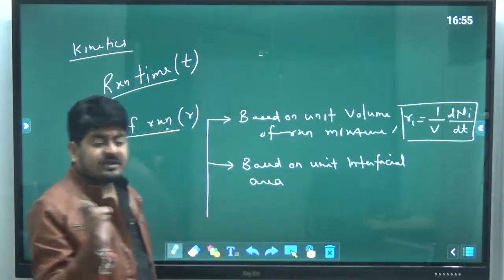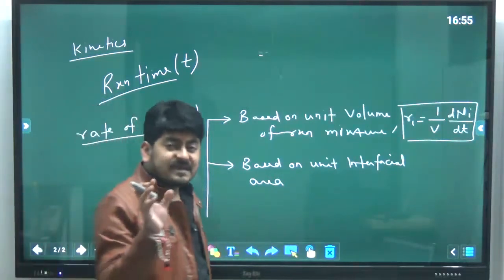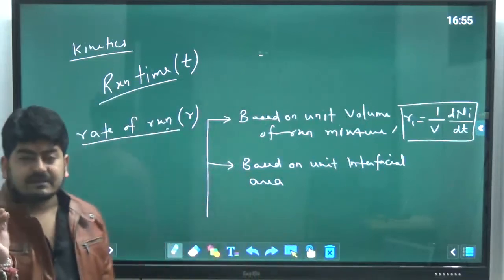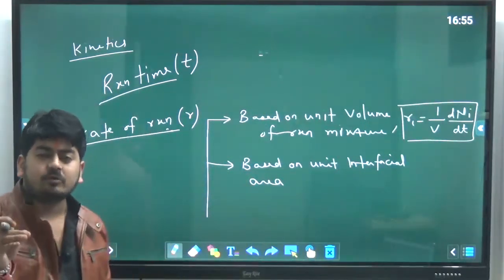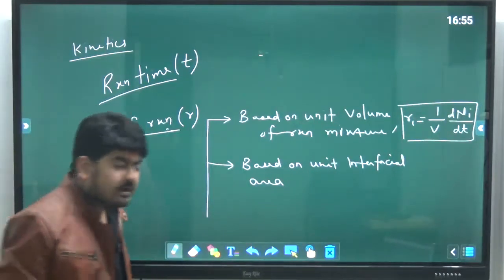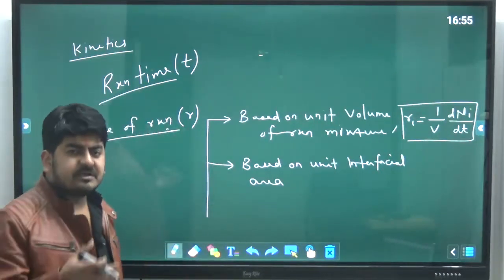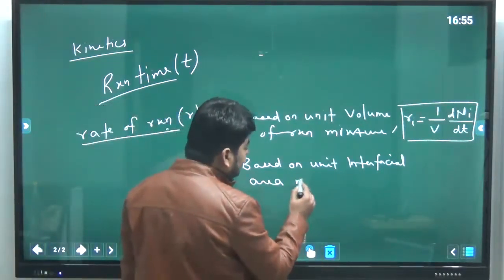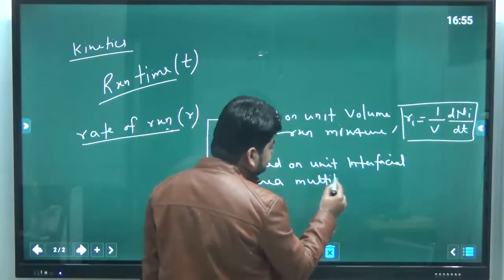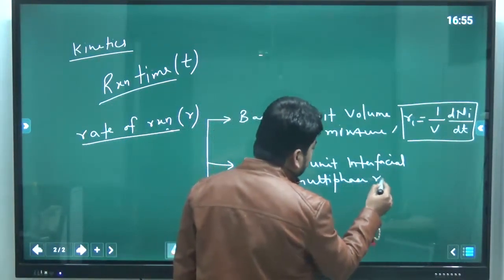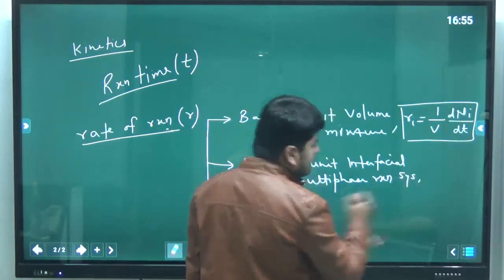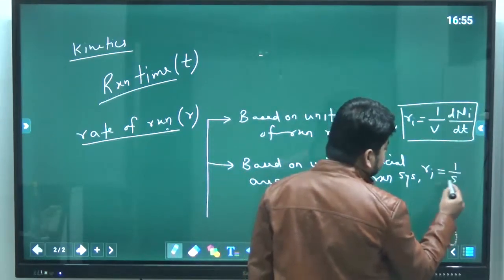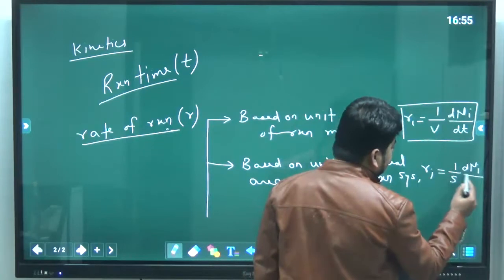Now if I am talking about the interfacial area, so interfacial area means the area of the interface, and when we talk about the interface, then you must know that we talk about the interface only when there are two or more phases in contact. Okay, so you can say based on unit interfacial area of two-phase system, three-phase system, or in general multi-phase system. And according to that Ri will be 1 over S dNi over dt.